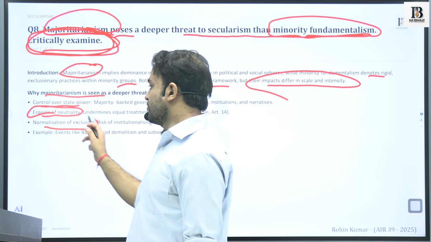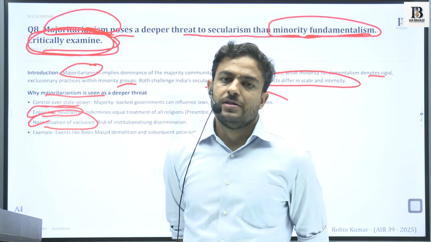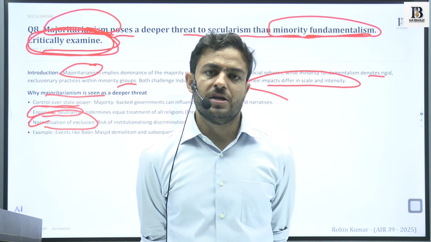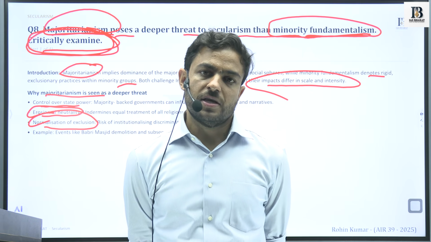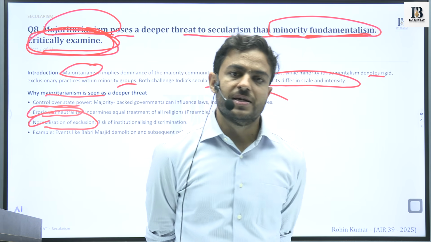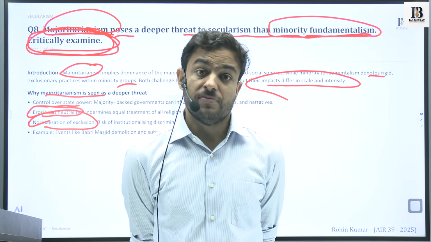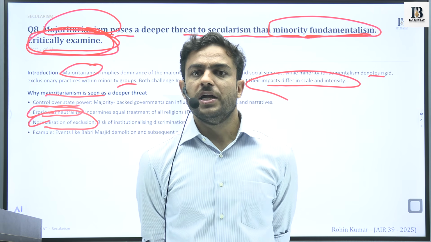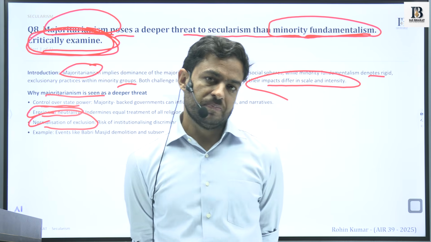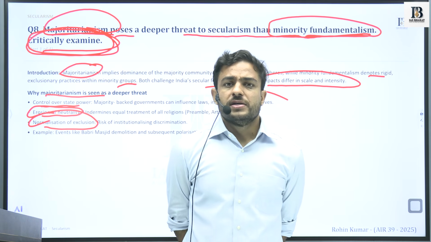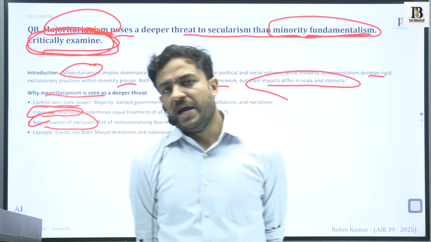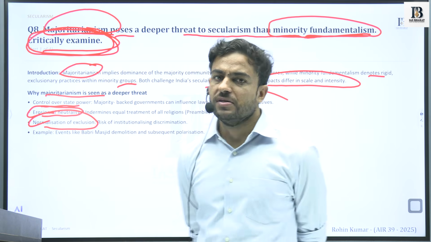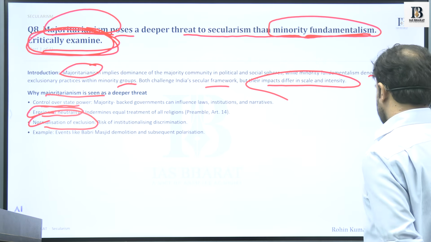Next could be normalization of exclusion. When the majority communities decide most of the things, they would think that the exclusion that has taken place for the minorities is very natural. And this normalization is a bigger threat because it brings in certain elements of ignorance and something that is not promoting the idea of harmonization, which was the basic fundamental that we were discussing.